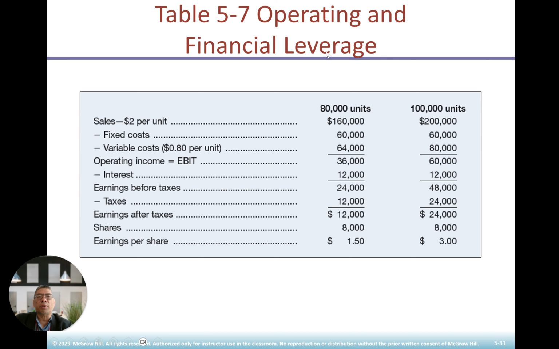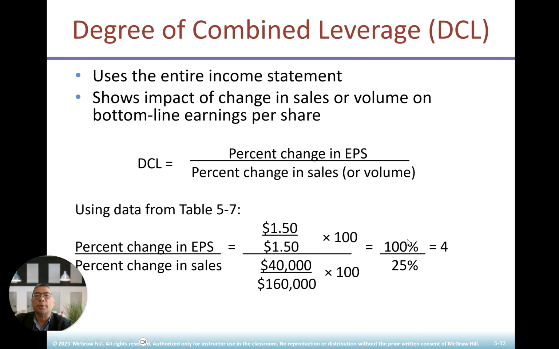Again, I'll show you operating and financial leverage in terms of sales of 80,000 units and 100,000 units. The earnings per share will be $1.50 for 80,000 units, and for 100,000 units, the earnings per share will be $3. In terms of the degree of combined leverage, using the entire income statement, we show the impact of the change in sales volume on bottom line earnings. You use DCL, percentage change in EPS and percentage change in volume. You plug in the numbers and you get 4. DCL equals percent change in EPS divided by percent change in sales.